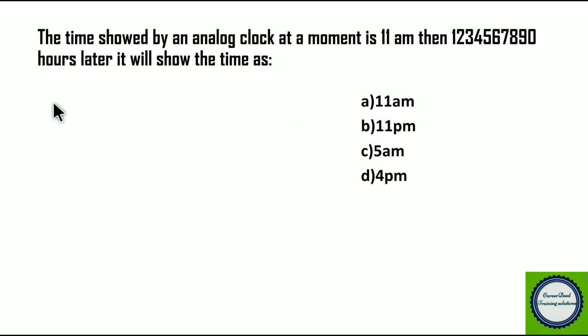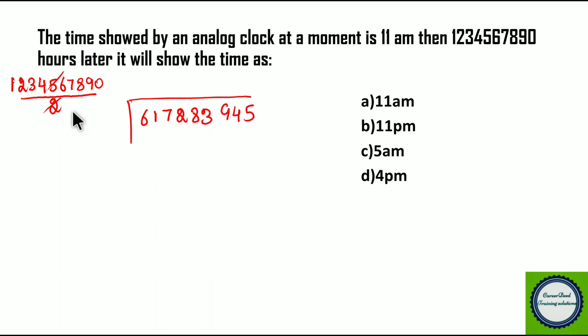Since the number is a little big, I am dividing 1, 2, 3, 4, 5, 6, 7, 8, 9, 0 by 2 first. This is for my convenience. While dividing by 2, I am getting 5, 4, 6, 7, 8, 9, 4, 5. Now I have to divide it by 12, because I already divided by 2.